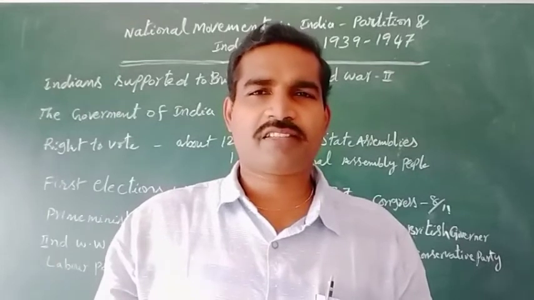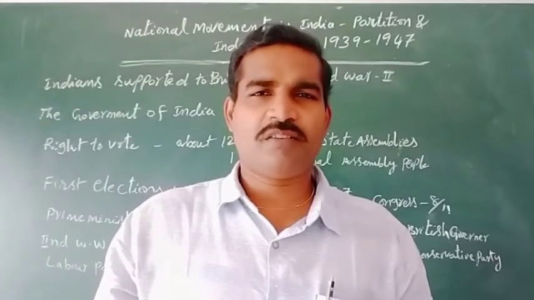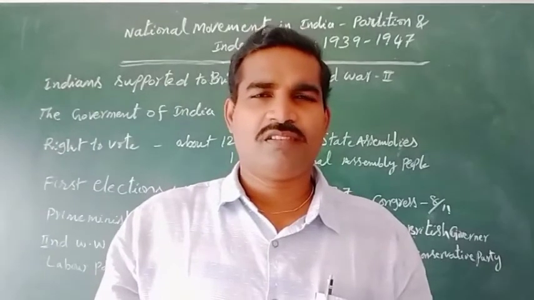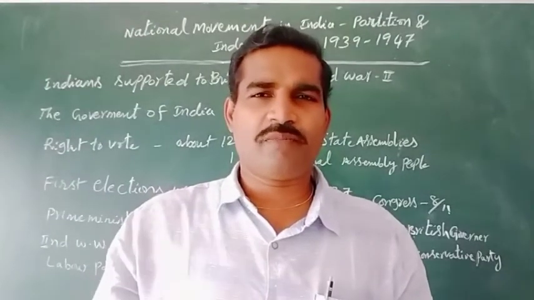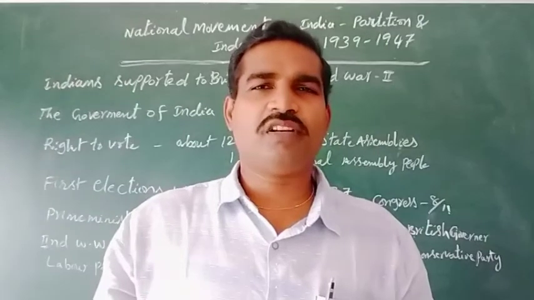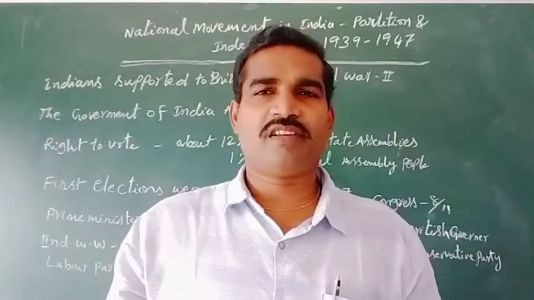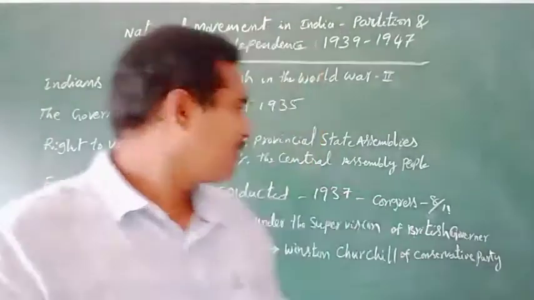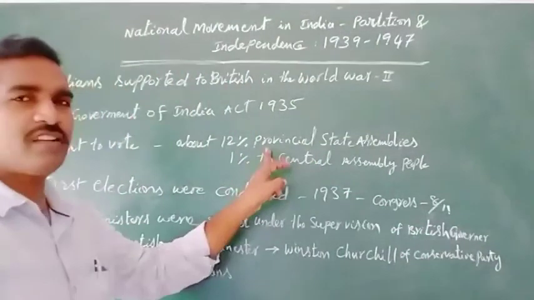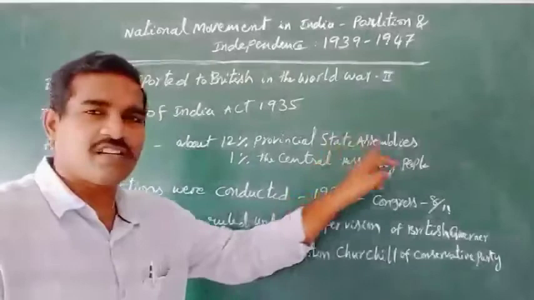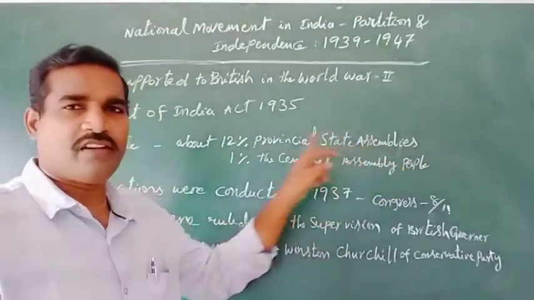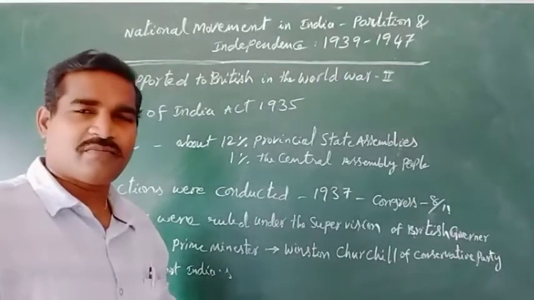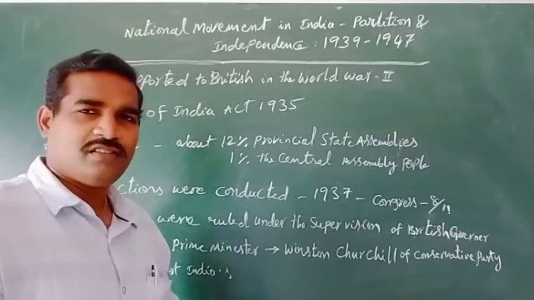According to that act, first they provided the right to vote to a smaller section of the people in India. It is only 12% for the provincial state assemblies and 1% for the central assemblies.